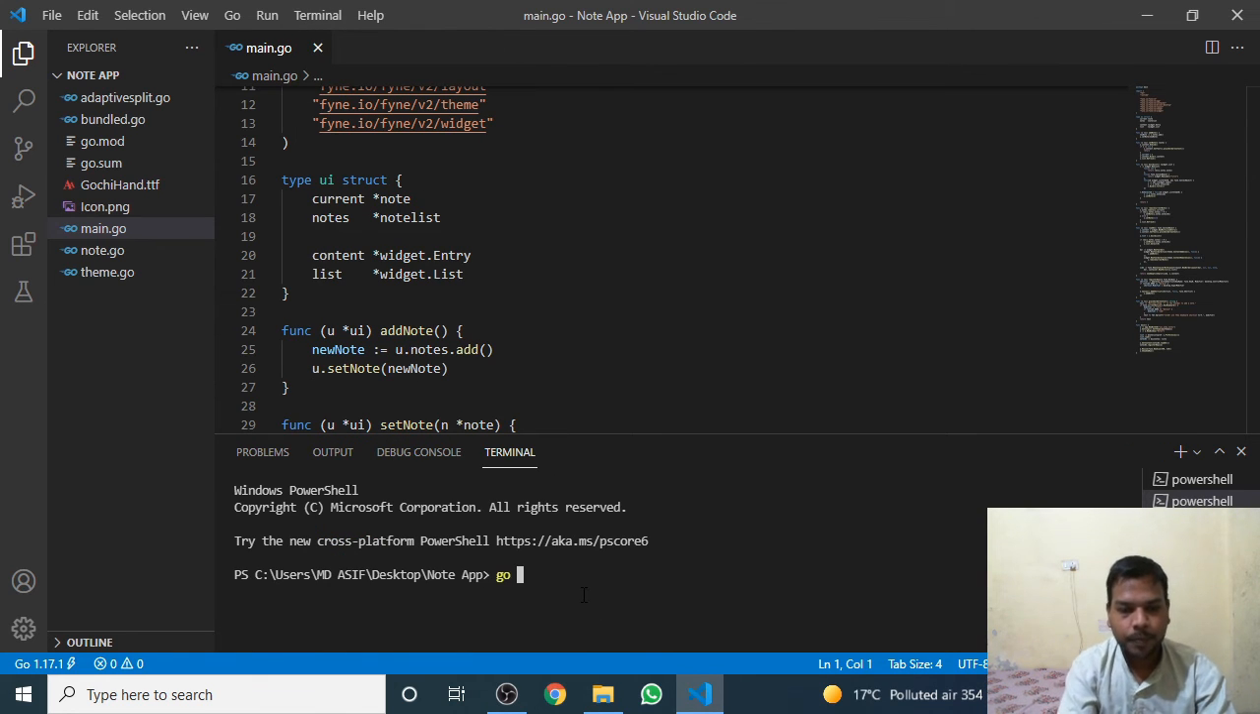Now run the app. Go run main.go. After this, node.go runs the save functionality, then theme.go gives it extra colors, then our libraries adaptive.go and bundle.go. Just run it.